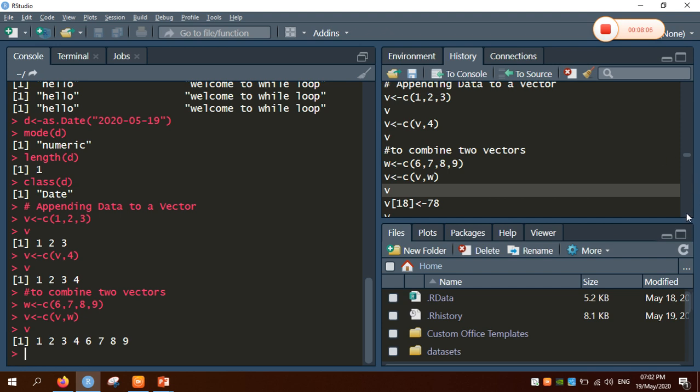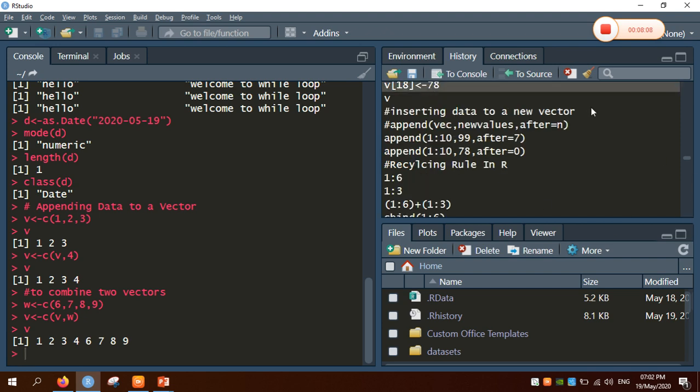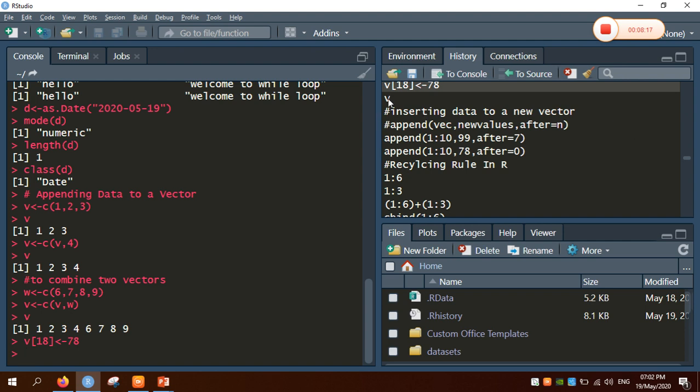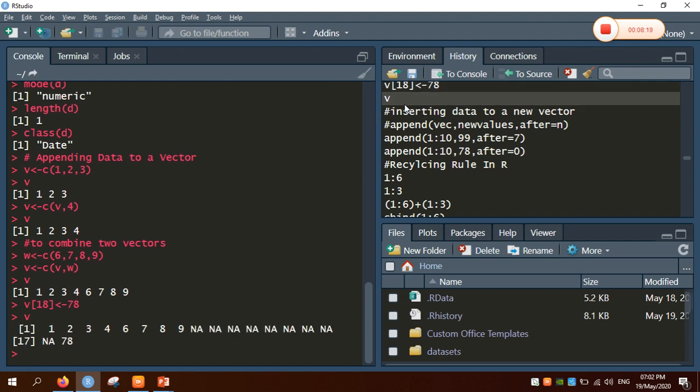Now coming to the next one. For example, we want to initialize a certain value in a vector, for example v of 18, the 18th element, to be 78. We can initialize it in R in this way. Whenever we print v, the remaining elements will contain NA. This is very important for datasets whenever we are dealing with machine learning with R.